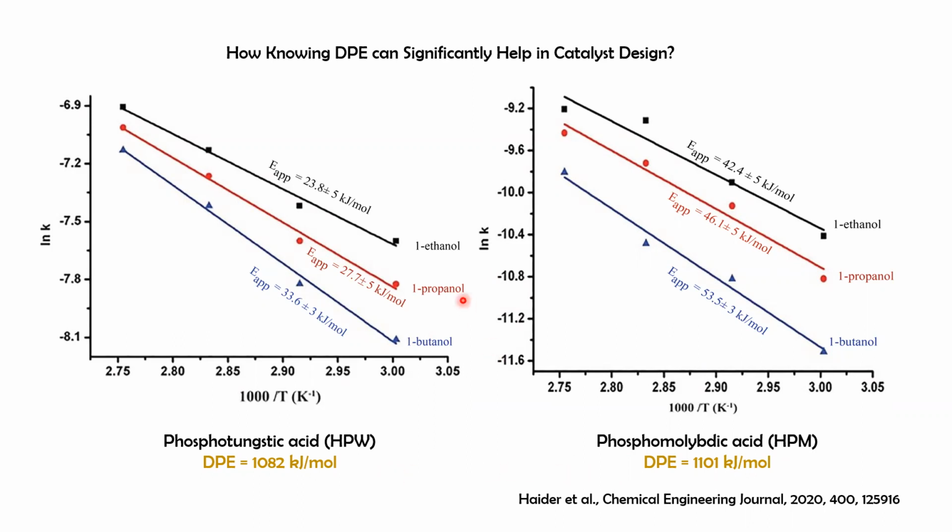Now, if we compare the apparent activation energy in various solvents from both these systems, we can see that the reactivity is higher over the phosphotungstic acid system as compared to that of the phosphomolybdic acid system. So this gives a slight idea that if deprotonation enthalpy is low, that means we need lower energy to remove this proton. That means the reactivity could be higher. Of course, we are not suggesting that this is a universal descriptor, but yes, it can give a preliminary idea in catalyst design.